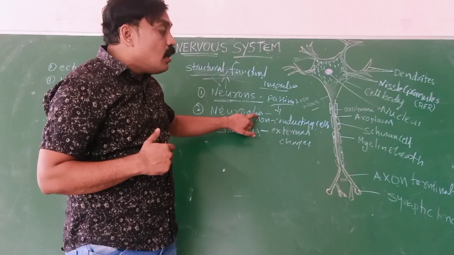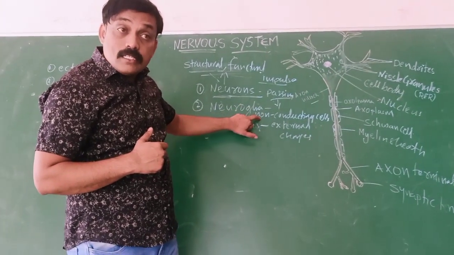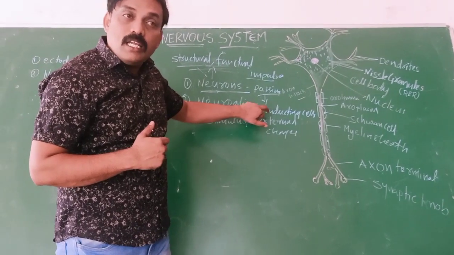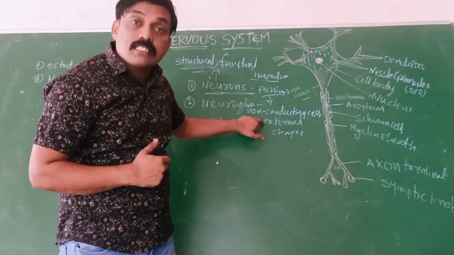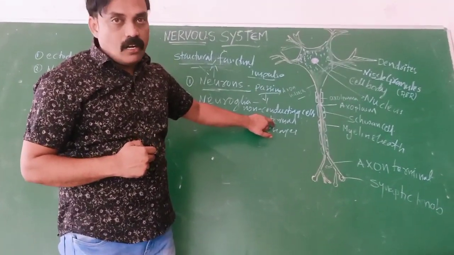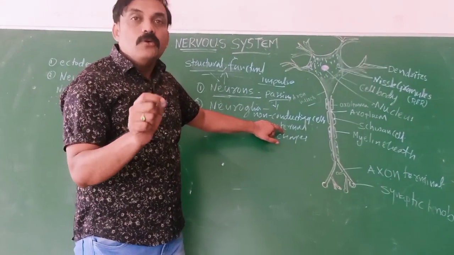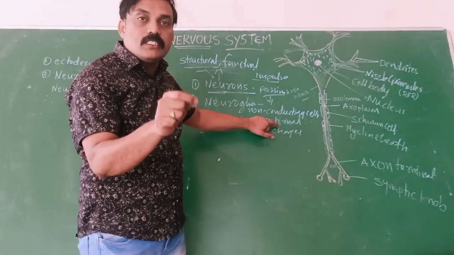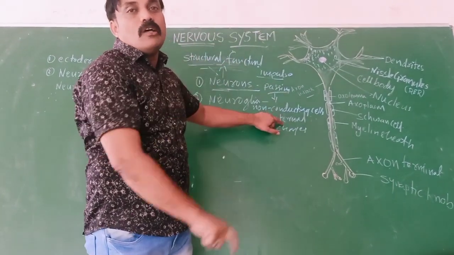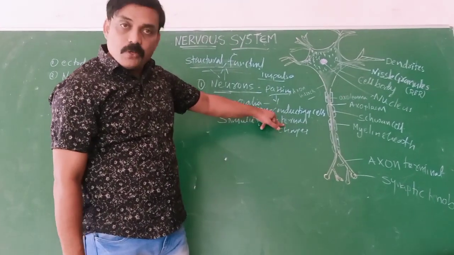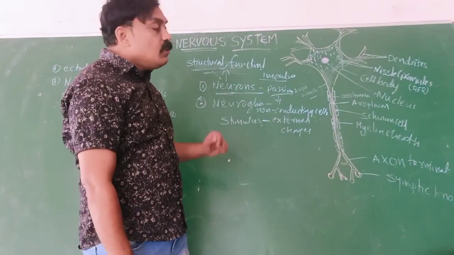These neuroglia are non-conducting cells. That means they do not conduct impulses. What are impulses? Messages. They are not passing messages through them. They just give support, nutrients, and nourishment to the nerve cells. So we can call them supporting cells to the neurons. What is that one? Neuroglia.